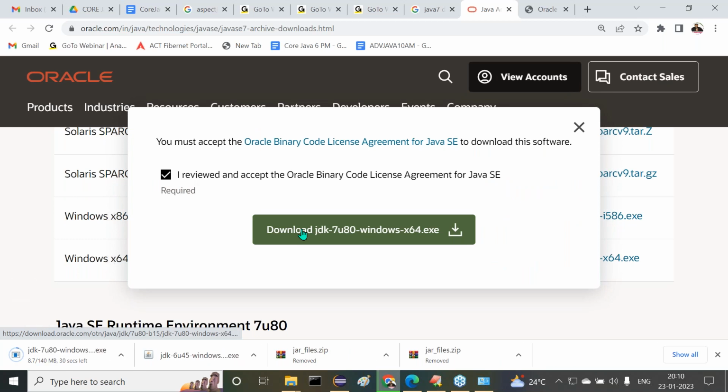One time is sufficient to log in, then we can download any number of softwares there, up to that day or maybe until we close the browser. Right, sir. Now it is almost completed here. Just wait for a minute. Once it is completed, then we are able to get it. Now it is completed. Now here we are able to get it.